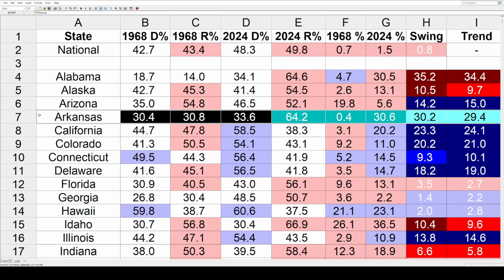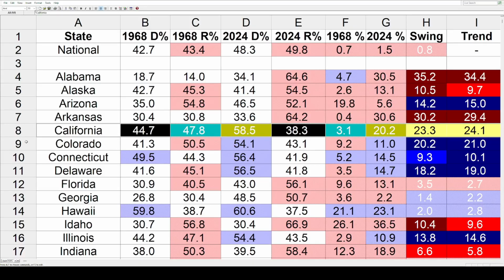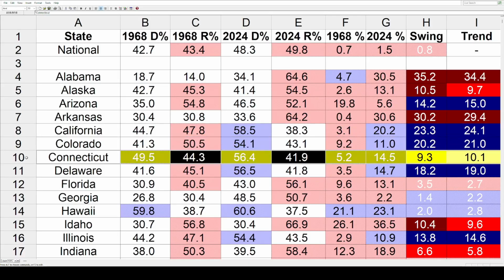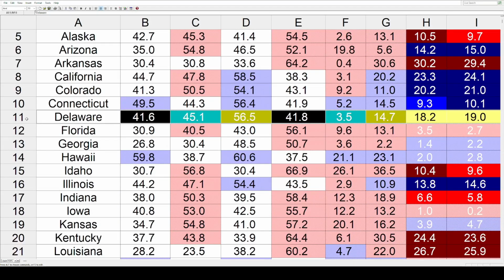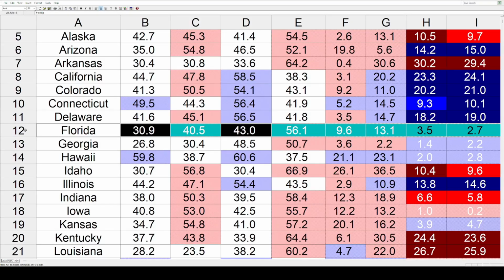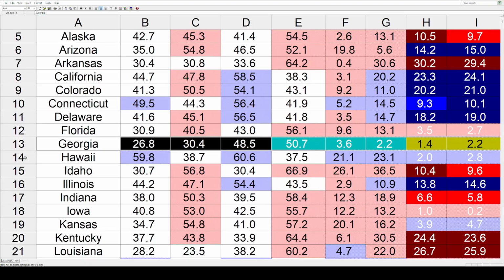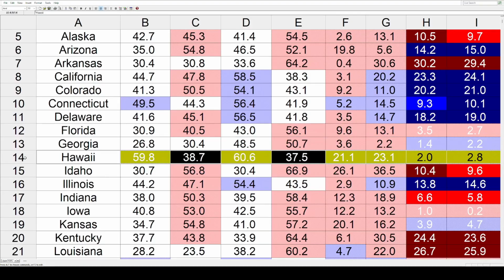Arkansas was another one of the 5 states that was won by Wallace. But throughout everything, this state trended toward the Republicans by 29.4. Now we've got some blue trends. It's California at 24.1, Colorado 21, Connecticut 10.1, and Delaware 19. In Florida, they trended toward the right by 2.7. Georgia went toward the left at 2.2. Hawaii also by 2.8.